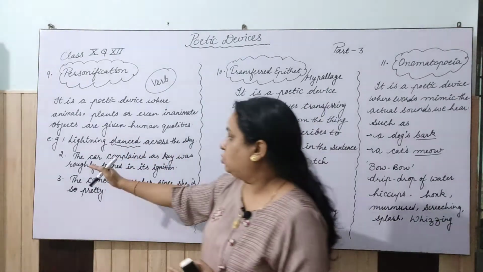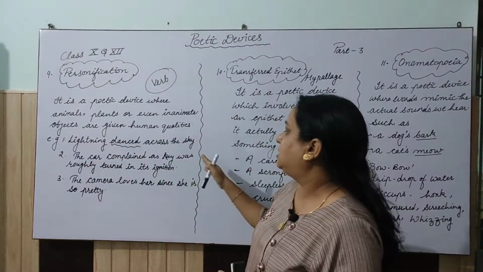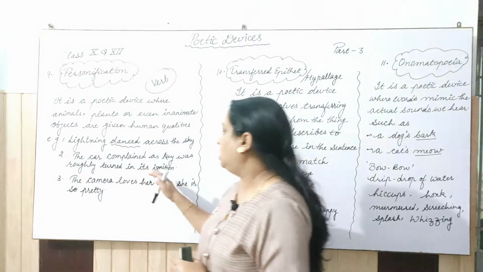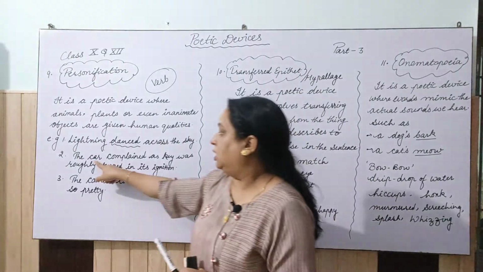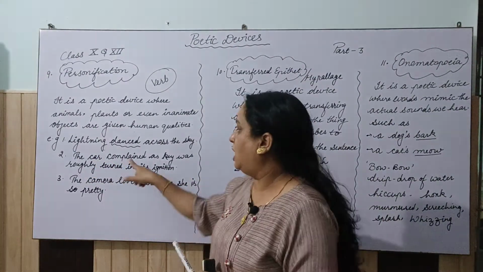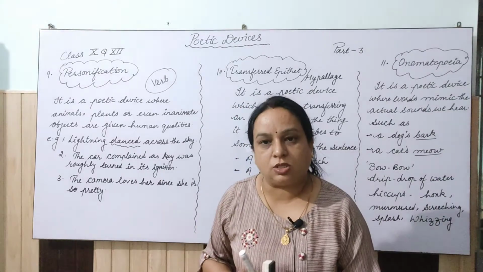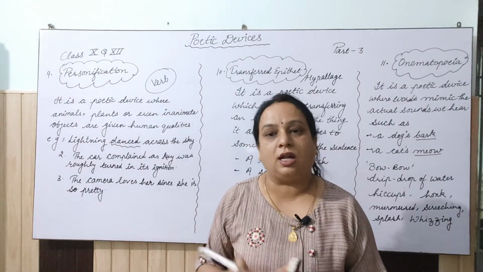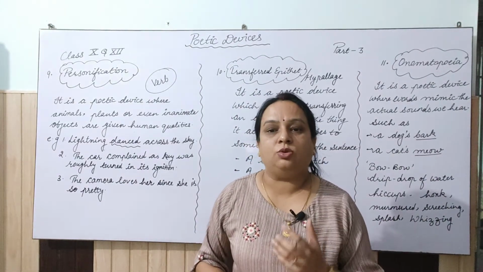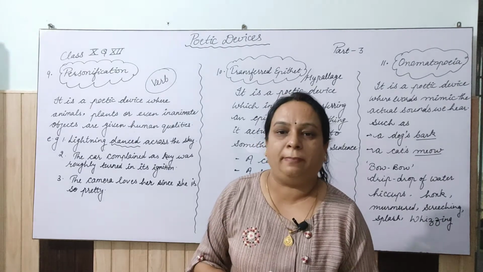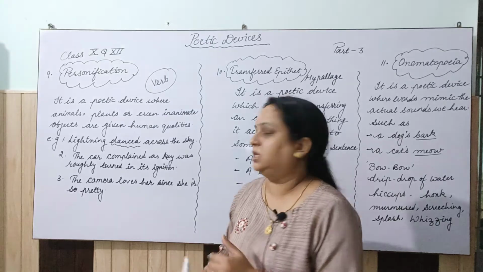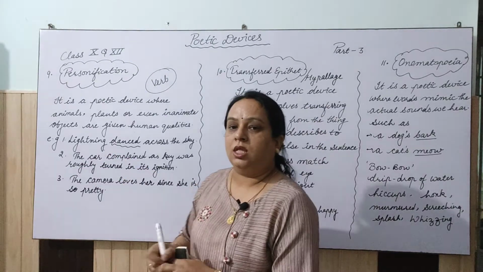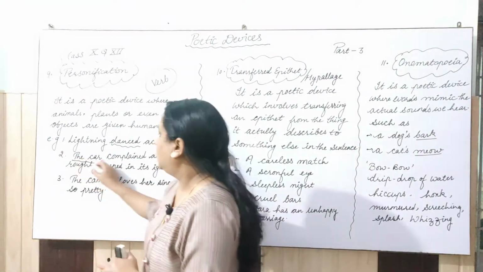Clear? The next one is: the car complained as the key was roughly turned in its ignition. Now the car is a noun here, and the car complained. Is it possible that a car can speak or complain? Whose quality is it to complain? A human's quality. But that human quality I am giving to the car.